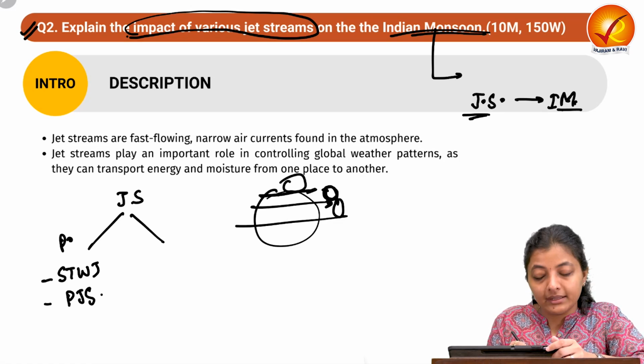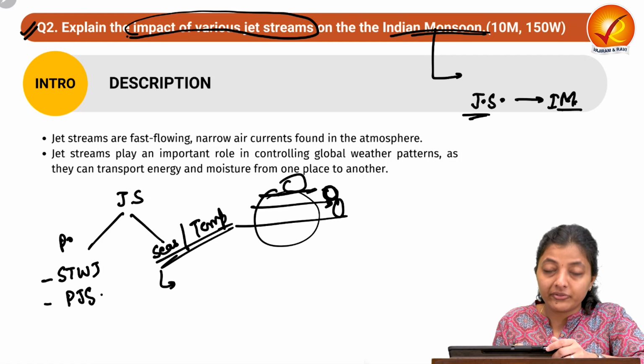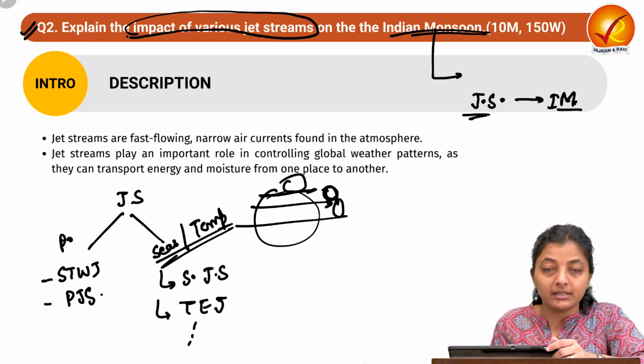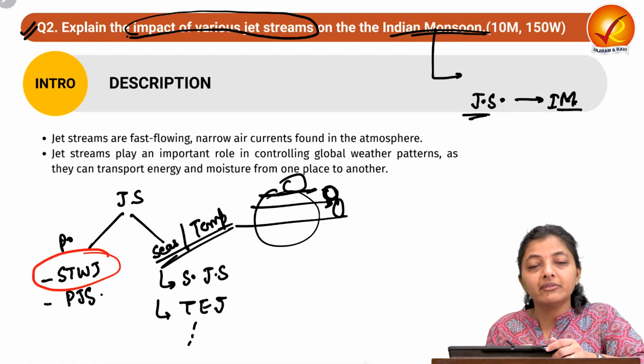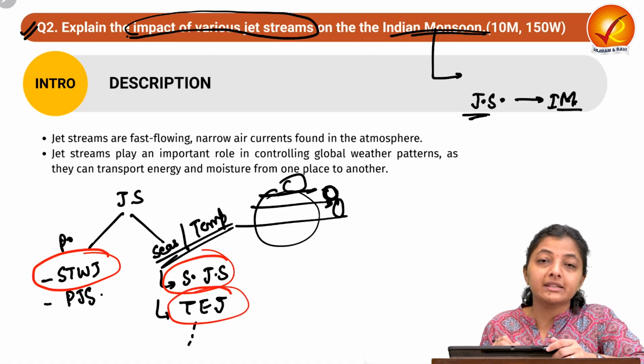Now the second category is seasonal jet streams, or you can say temporary jet streams. In this we have different types of jet streams, that is the Somali jet stream, tropical easterly jet stream, and others. Okay, so for our concern, we are concerned with the subtropical westerly jet stream, Somali jet stream and tropical easterly jet stream.